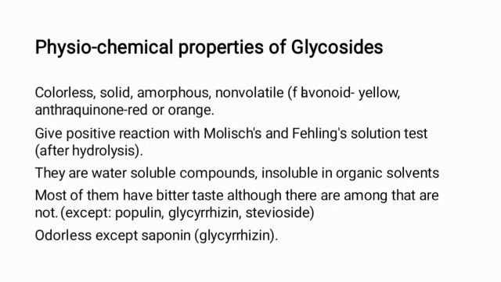So, the physicochemical properties of the glycosides. What are the physical properties of the glycosides? Glycosides are colorless, solid, amorphous, and non-volatile in nature.